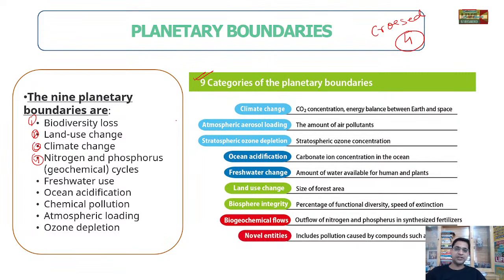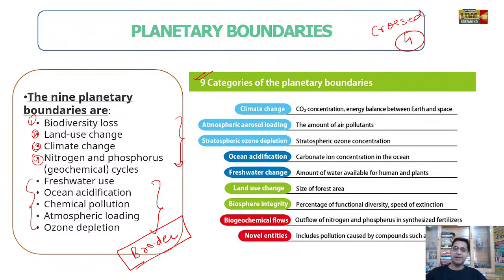Meaning the loss of these is unprecedented, it is happening very rapidly. Okay, they have already gone into loss, and the rest, the 5, are on the border area, and if we are not able to control these 5, they will also move outside the planetary boundaries.